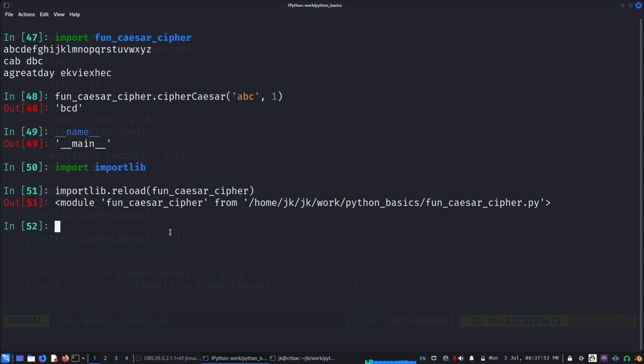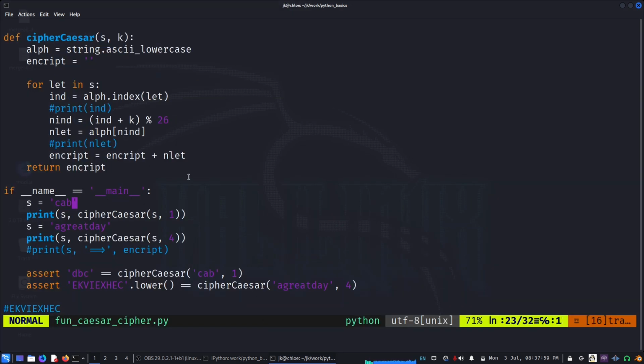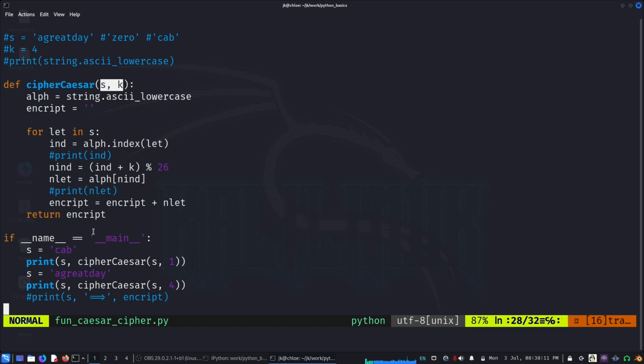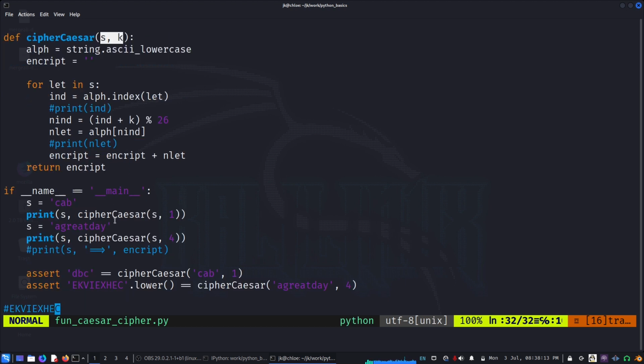So it's very simple. The things we discussed today: the main thing is that we wrapped up Caesar cipher into a function, which is very simple. We are passing s and k as arguments, where k is our shift value, and it returns the encrypted value.